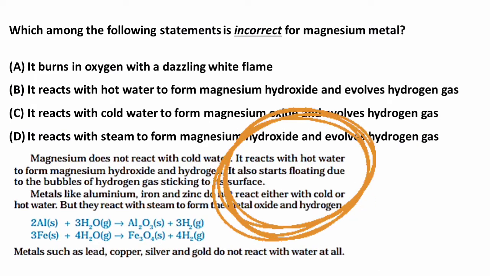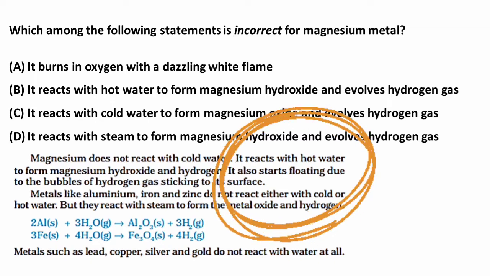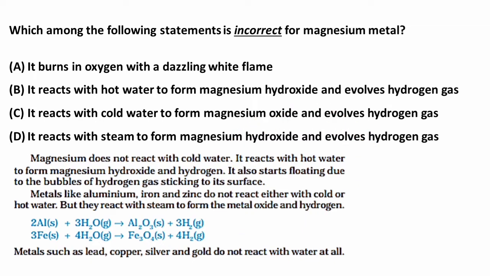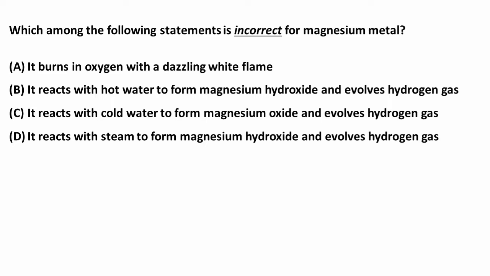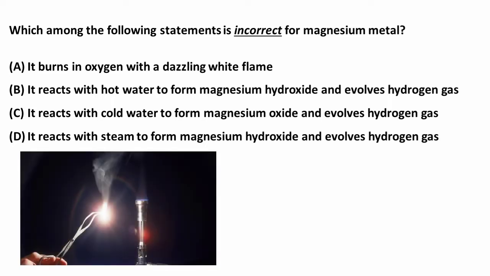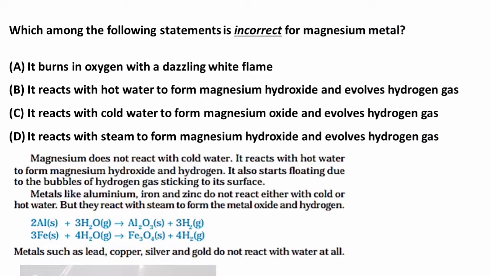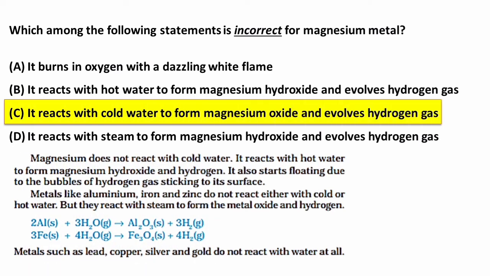In the first question, we had already discussed that magnesium reacts with hot water and not with cold water, forming magnesium hydroxide and hydrogen gas. As well as when magnesium burns in oxygen, it burns with a dazzling white flame. So option A and B is true, whereas C is false. Hence, option C is the correct answer.